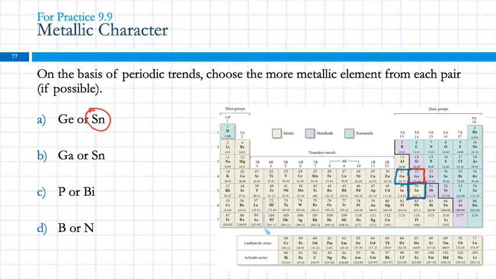Yeah, this is the one we can't really tell because going across it gets less metallic, but going down it gets more metallic, and so these trends oppose each other. And then these guys are just diagonal, and they're right lined up with this. I mean, if I had tin here and then chromium, this is way far away from the semi-metal region.